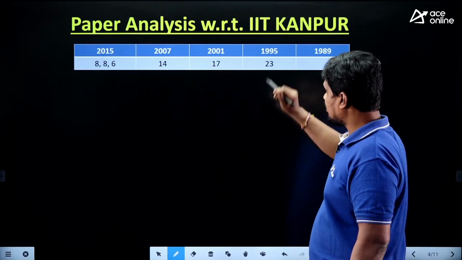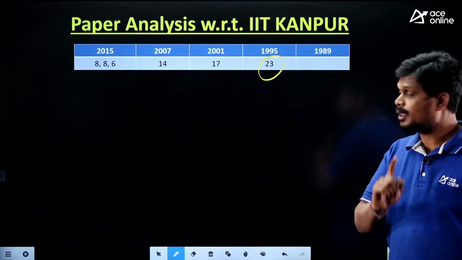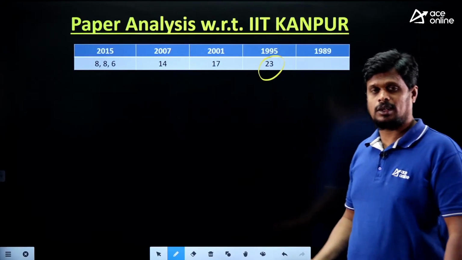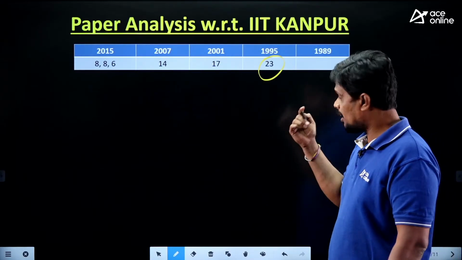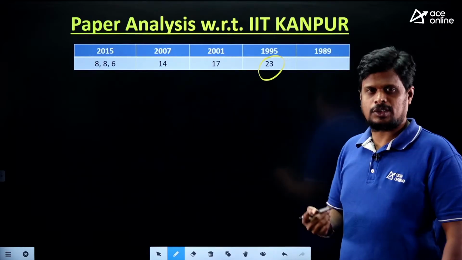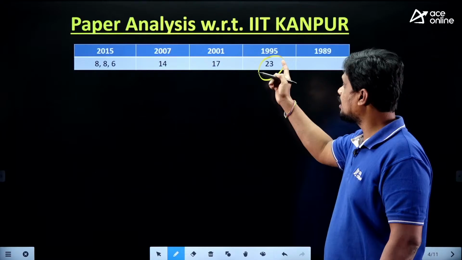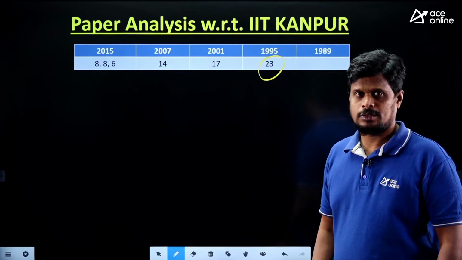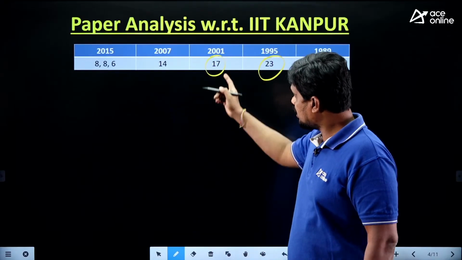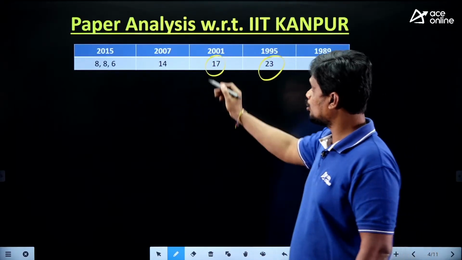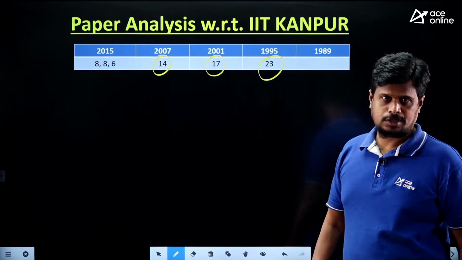In 1995, you have 23 marks from operating system. By that time you were having an examination for 150 marks or else 200 marks, right? So if you consider 150 marks, 23 marks you have in 1995 from operating system. In 2001 you have 17 marks. And in 2007 you have 14 marks from the operating system subject.